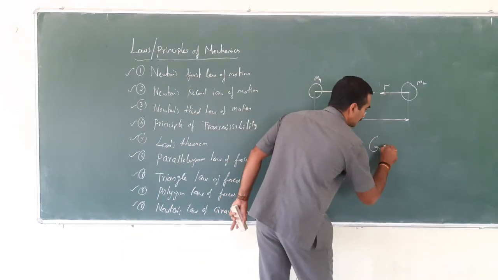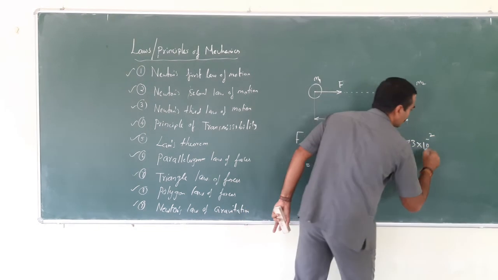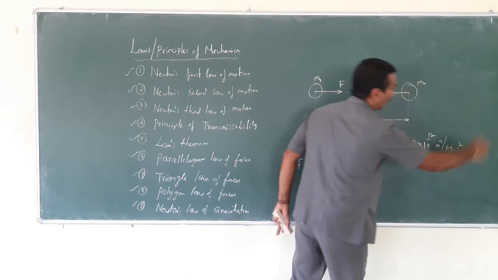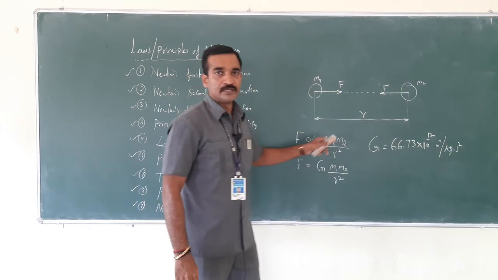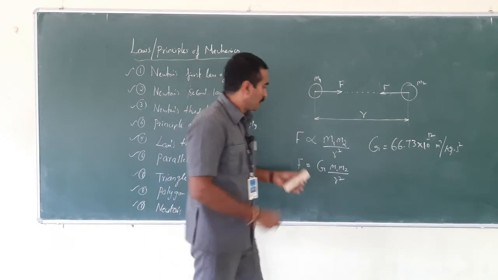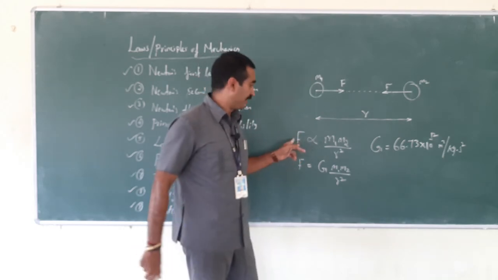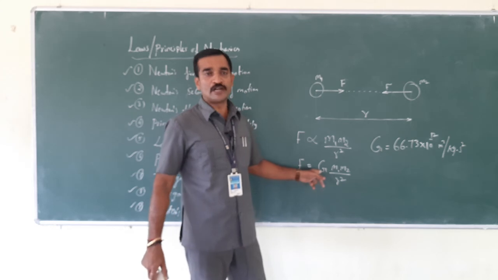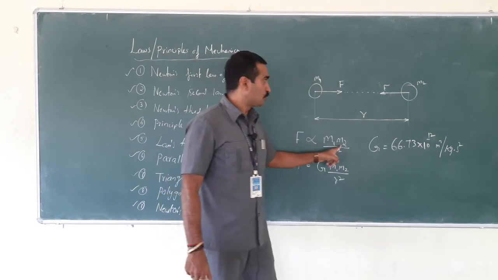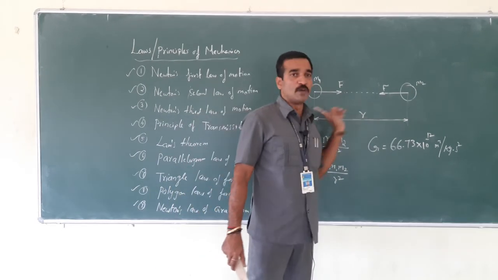So G is 6.673 into 10 power minus 11 meter cube per kg into second square. So this is the value of the constant of gravitation or universal constant. What is F? This is the force of attraction between two bodies. G is the universal constant. M1 is the mass of the first body. M2 is the mass of the second body. R is the distance between these two bodies.